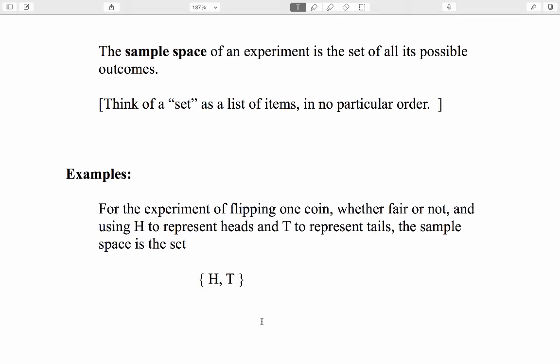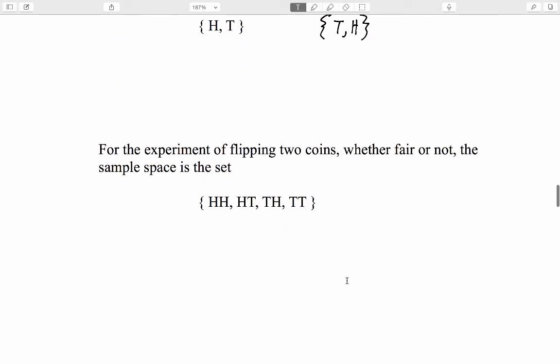If you wanted to write this as T followed by H, this is just a list of separate items here. So here the order does not matter.